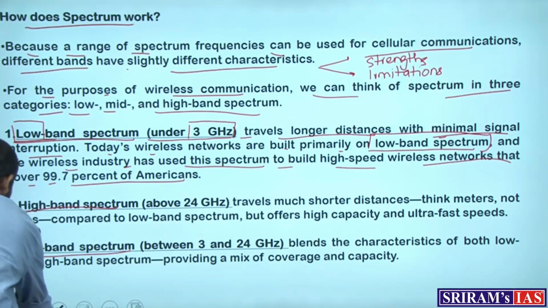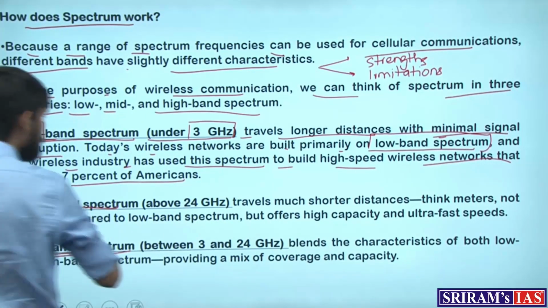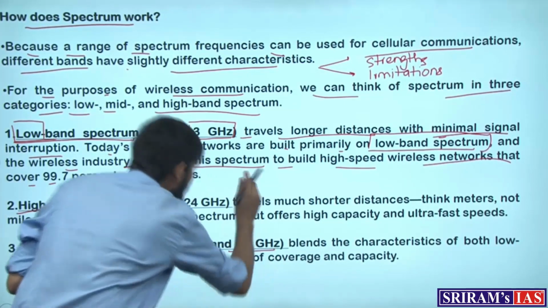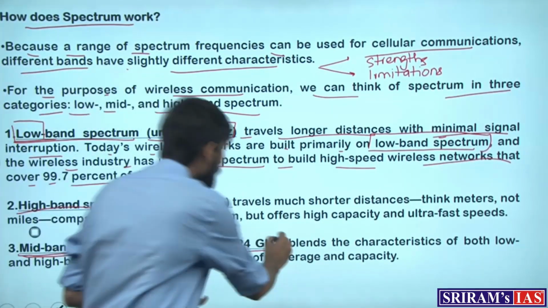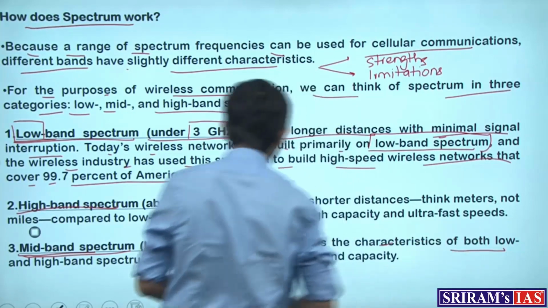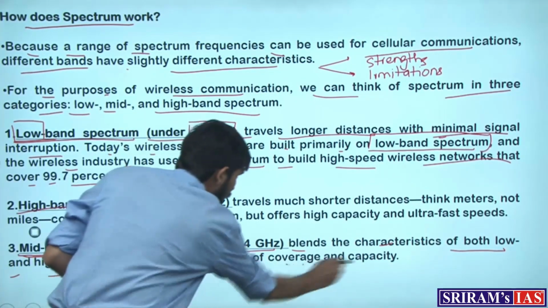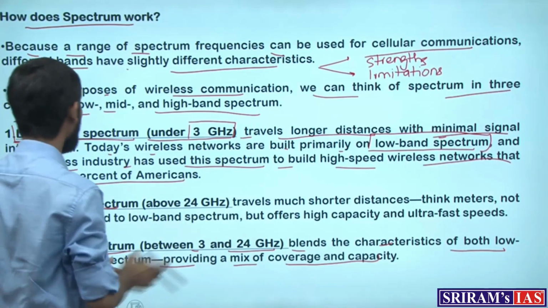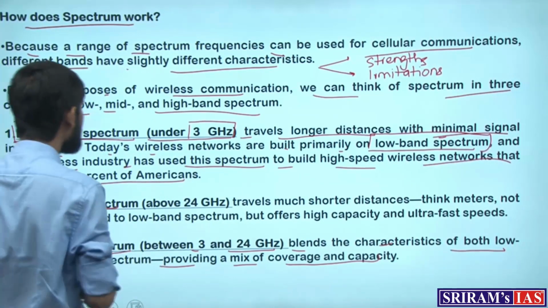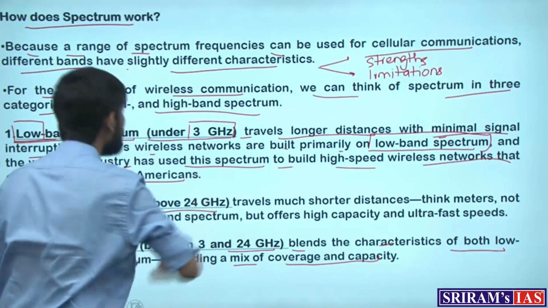When we come to mid band spectrum, this is between 3 and 24 gigahertz. This blends the characteristics of both low and high band spectrum, providing a mix of coverage and capacity. What are the high band spectrum characteristics, which runs above 24 gigahertz?